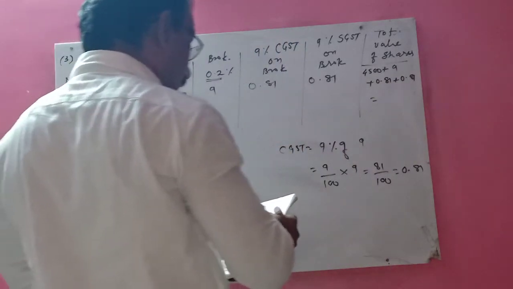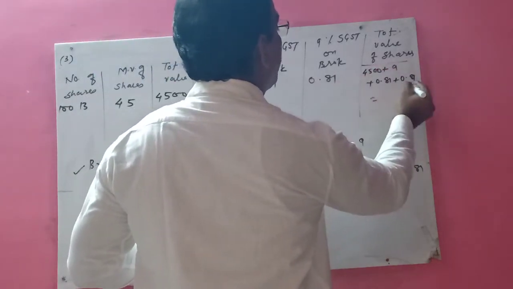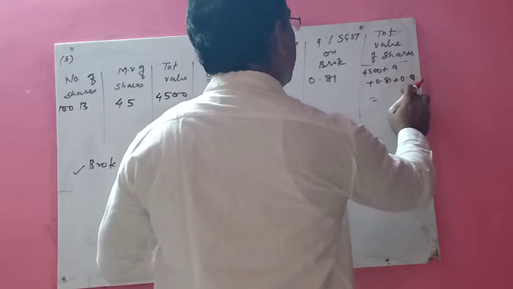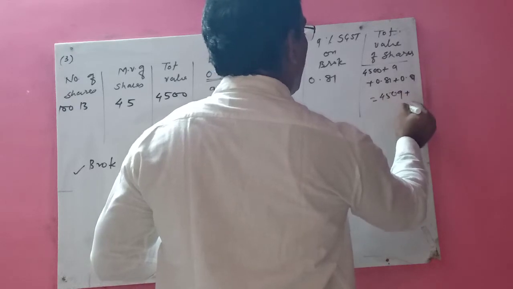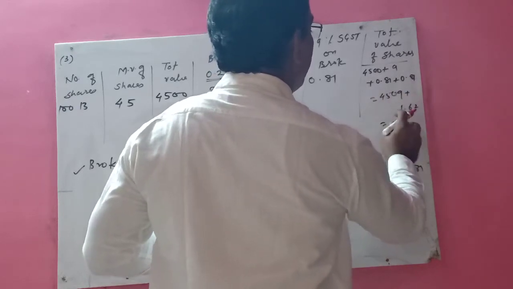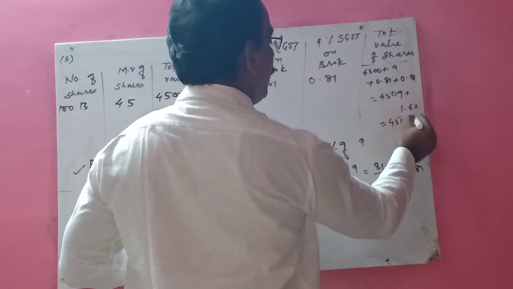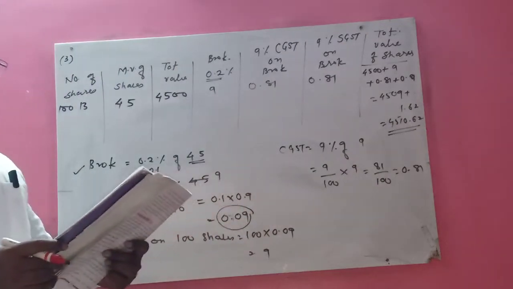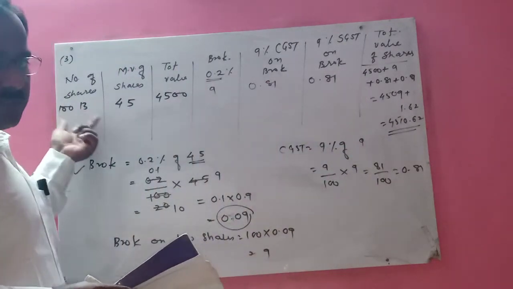For 4509, 0.81 and 0.81 is 1.62. 4509 plus 1.62 gives 4510.62. This is the total value of 100 shares, children.